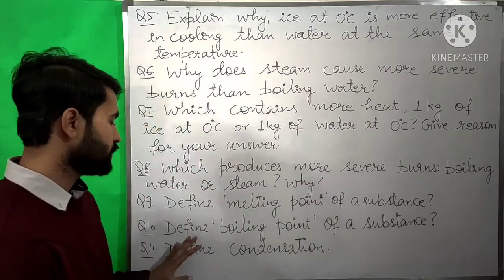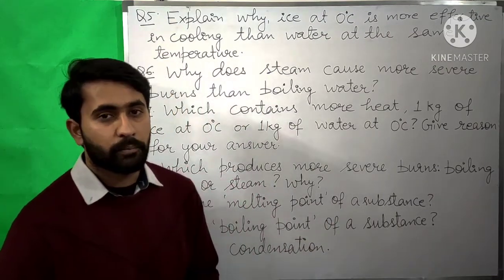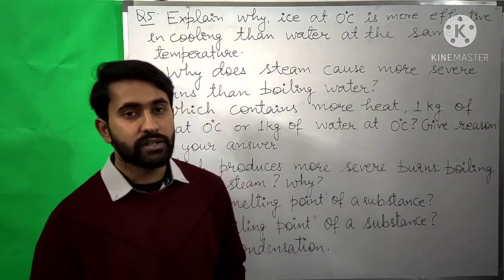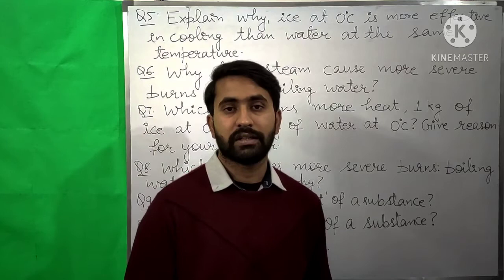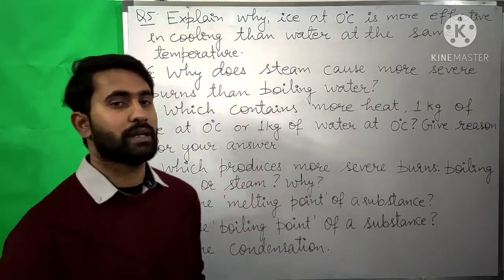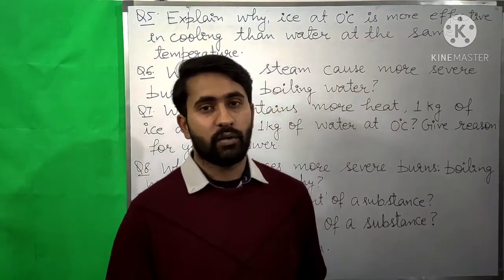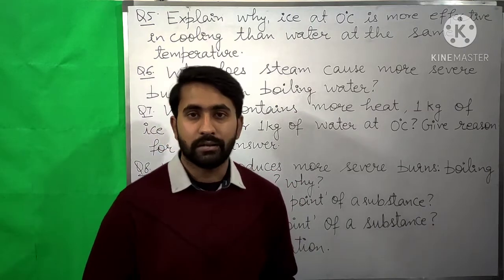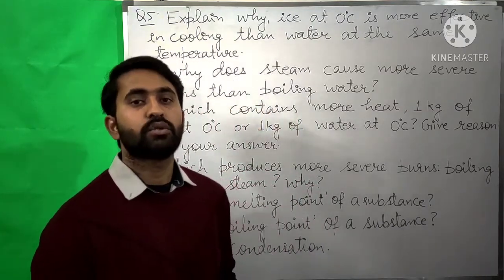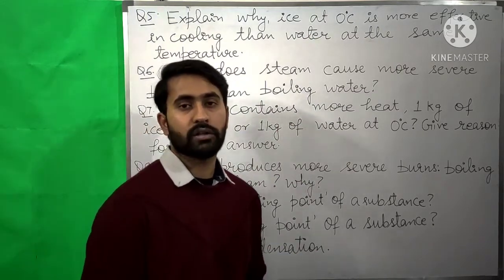Now our next question is, define boiling point of a substance. The boiling point of a substance means the temperature at which a liquid converts into its gaseous form or vapor form, that is known as the boiling point of a substance. Like the liquid water converts into water vapors at 100 degrees Celsius. So 100 degrees Celsius is the boiling point of water.